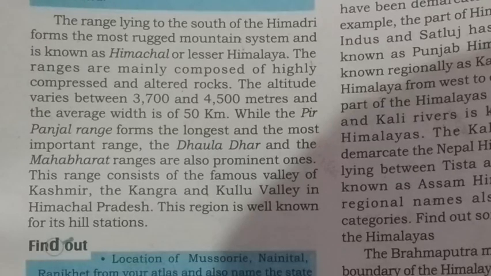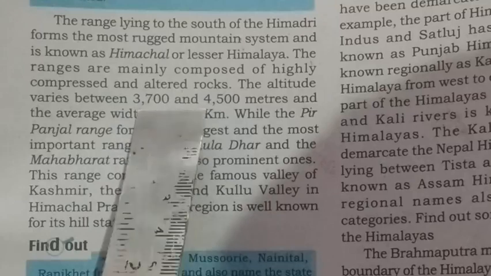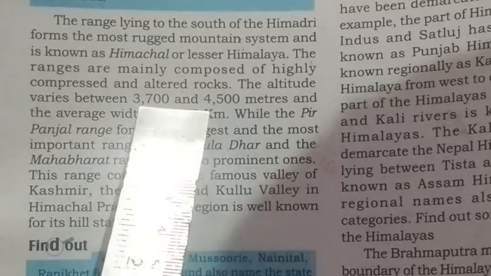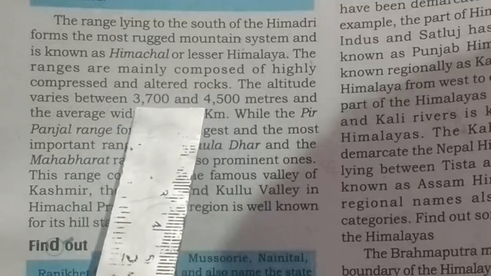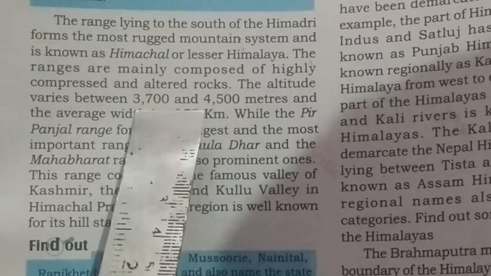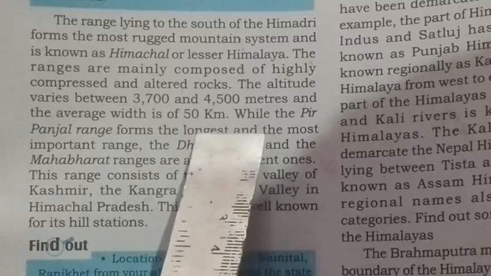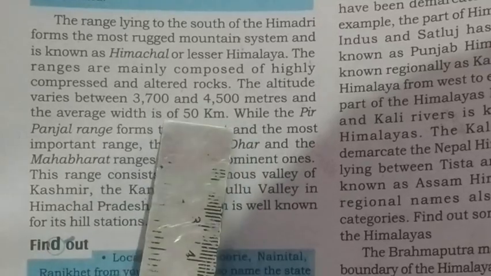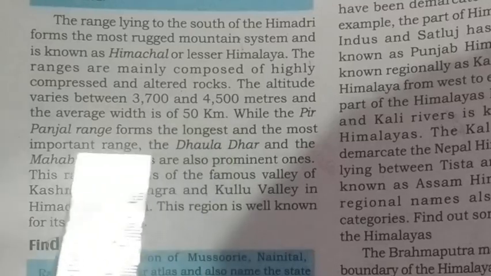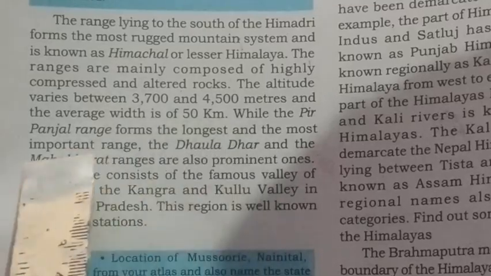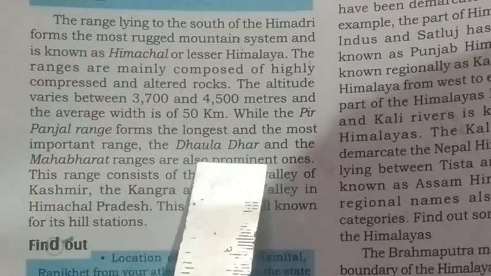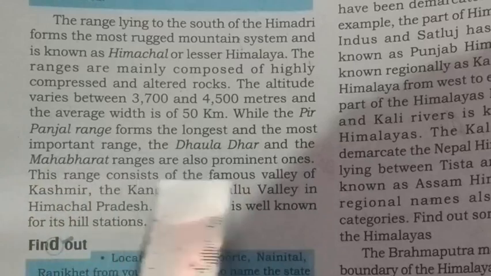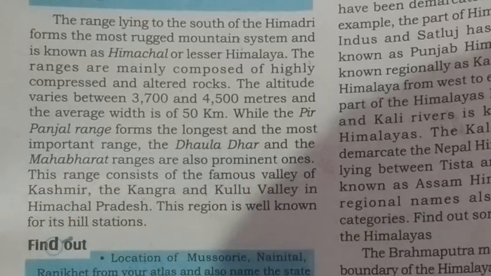In this area, the altitude of the peaks is from 3,700 to 4,500 meters, and the width is about 50 kilometers. The Pir Panjal range forms the longest and the most important range, while the Dhauladhar and the Mahabharat ranges are also prominent ones. In this region, the Pir Panjal is the most important range. This is the longest range of the Himachal region.